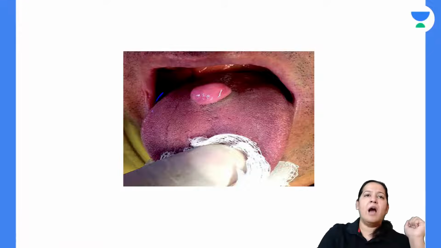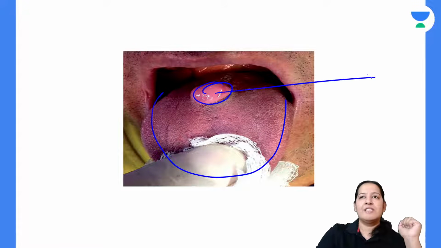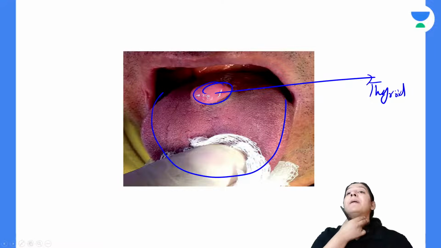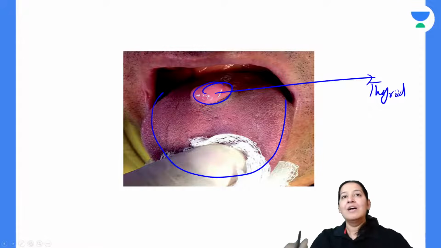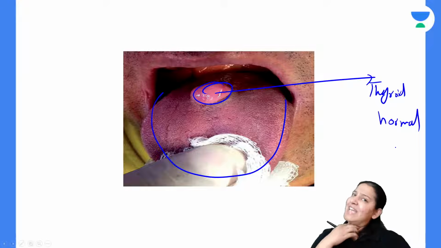See, can you see a tongue? Yes, you can see a tongue. On the tongue, what can you see? This is thyroid. You will say, ma'am, what are you saying? Why is thyroid present on the tongue? We have thyroid, but in the neck. We all have thyroid in the neck. We don't have thyroid in the tongue. If you cut this thyroid, it is absolutely normal thyroid, the same as that present in the neck.